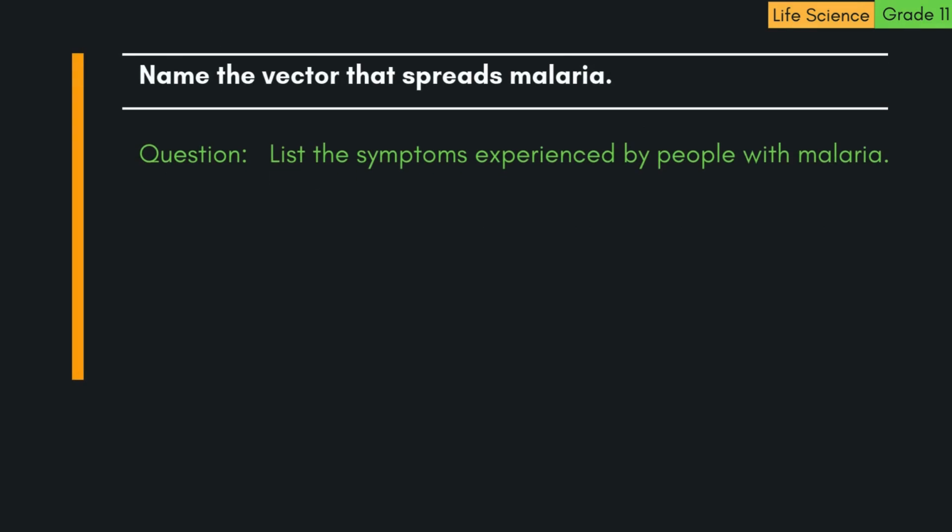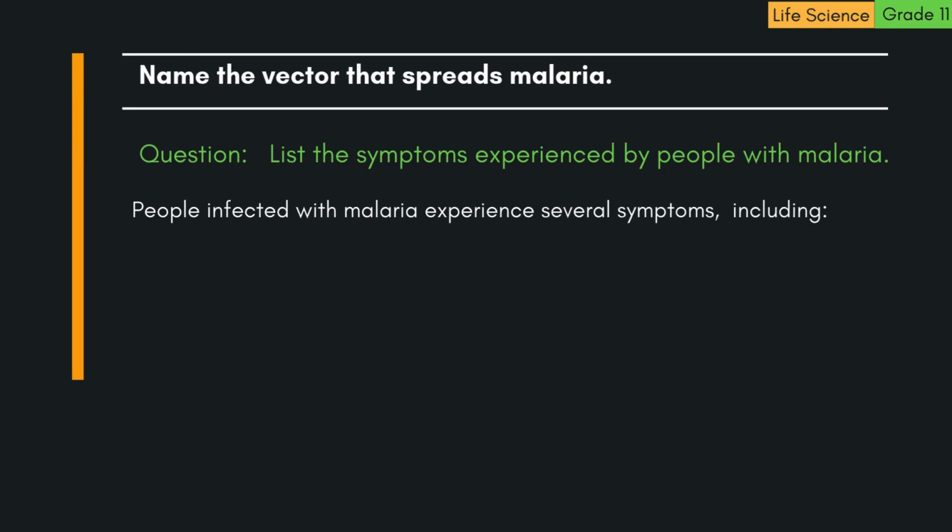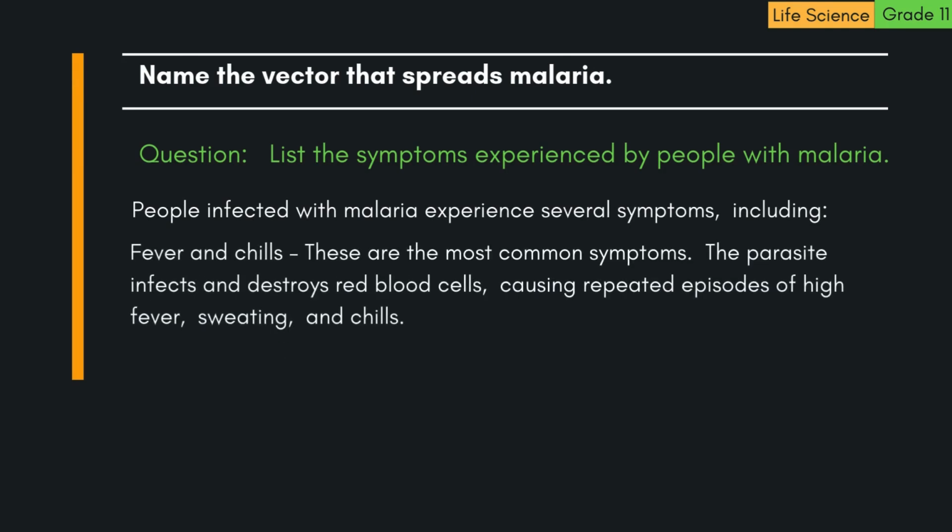Question: list the symptoms experienced by people with malaria. People infected with malaria experience several symptoms, including 1. Fever and chills. These are the most common symptoms. The parasite infects and destroys red blood cells, causing repeated episodes of high fever, sweating, and chills.